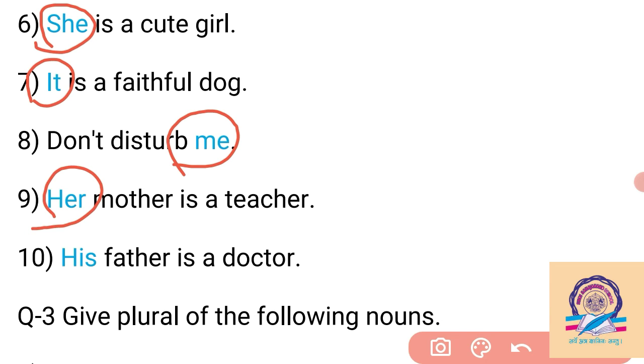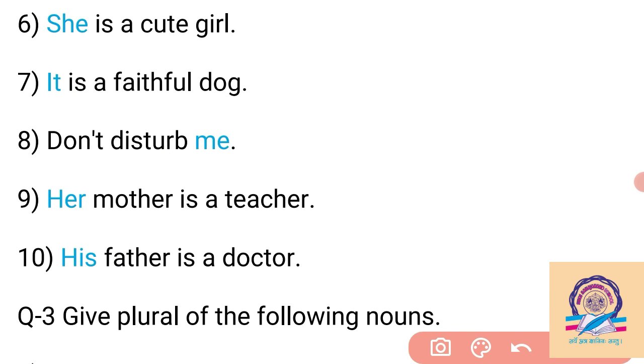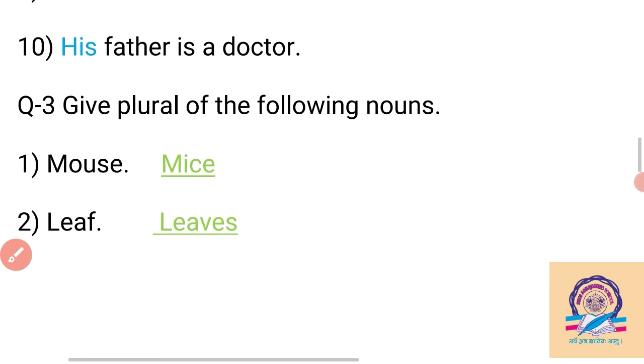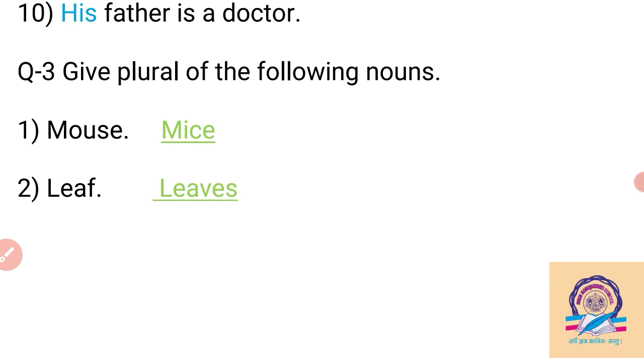Then the tenth example: his father is a doctor. So "his" also becomes a pronoun here. So a pronoun is used instead of a noun, and a pronoun helps avoid repetition of the noun. We can use a pronoun instead of a noun to avoid repetition in our sentence. So once again, I, we, you, they, he, she, it, her, him or me are pronouns here.